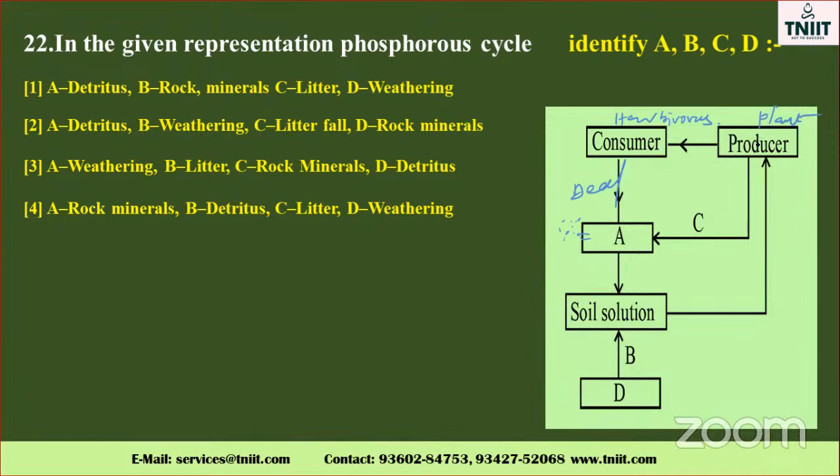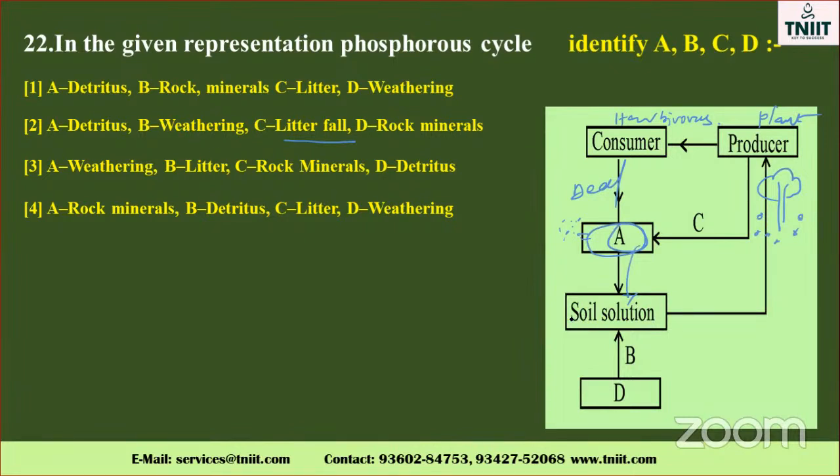The producer also, C part. Where is the C part? Producer also, what happened? Produce means, just take an example, the plant is also a producer, isn't it? Plants also, what happened? They shed their leaves. It's called litter fall. It undergoes decomposition and becomes dead organic matter, and also soil. So C is the litter fall. So here C is also litter. So first one is Detritus.